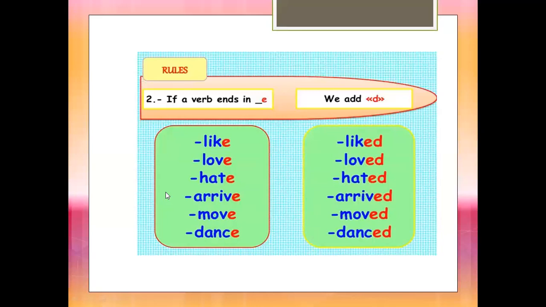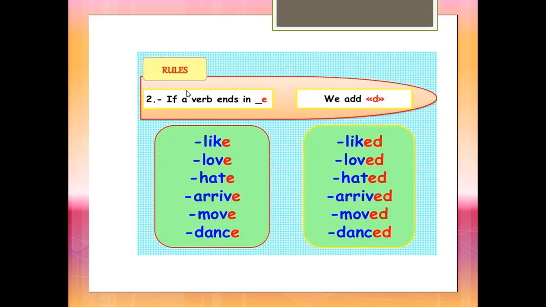If a regular verb ends in e, we add d. Because we know past forms of regular verbs are formed by adding ed or d to the end of the base form.